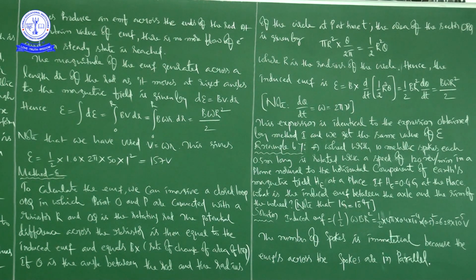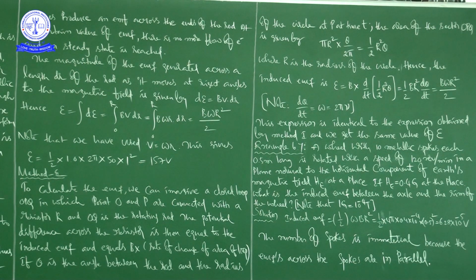What I am saying is, first you try to understand the question, then automatically you can easily understand the solution. See here, a wheel with 10 metallic spokes. Please try to imagine a cycle wheel. There are two wheels, front wheel and back wheel, both are the same.